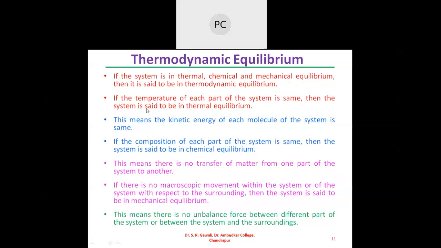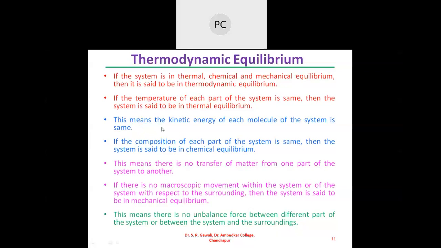If the temperature of each part of the system is the same, then the system is said to be in thermal equilibrium. In thermodynamic equilibrium, all three equilibriums are there: thermal, chemical and mechanical equilibrium. When all these equilibriums take place in a system, then such a system is said to be in thermodynamic equilibrium.